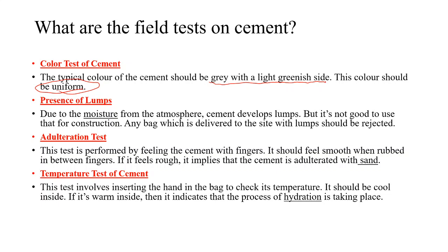Adulteration test. This test is performed by feeling the cement with fingers. Take a pinch of cement in fingers, rub it. If it feels smooth, then it is okay. If it feels rough, it indicates that the cement is adulterated with any undesirable material like stone dust or fine sand.